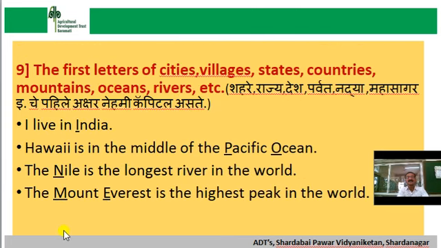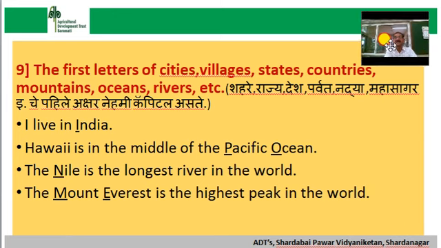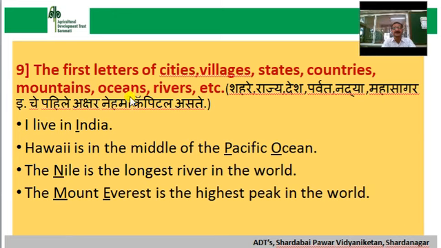Next rule, the first letters of cities, villages, states, countries, mountains, oceans, rivers, etc. are written in capital. For example, I live in India. Here the first letter is I. That's why it is written in capital. Hawaii is in the middle of the Pacific Ocean. Here it's the name of an ocean. That's why P and O are written in capital. The Nile is the longest river in the world. Nile is the name of a river. That's why the first letter of Nile, N, should be in capital.